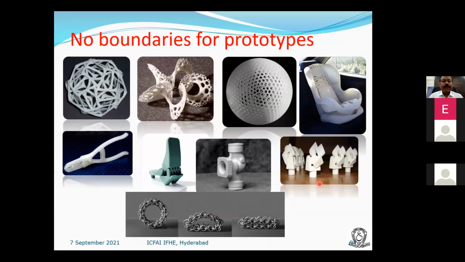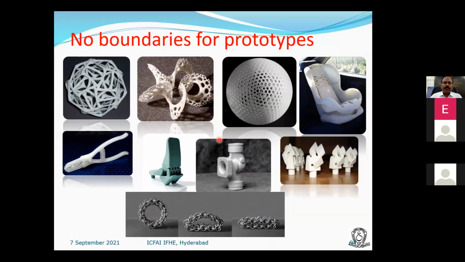Now, if you look at some of the pictures here, this is a Volvo bus, and this is a hook joint, and these are metal sintered parts, and this is a chair at a swimming pool, and these are concept models, etc.